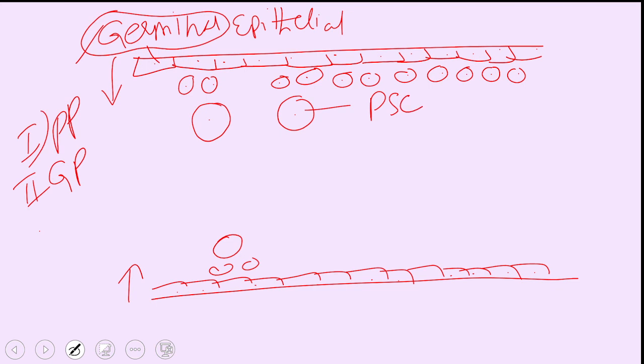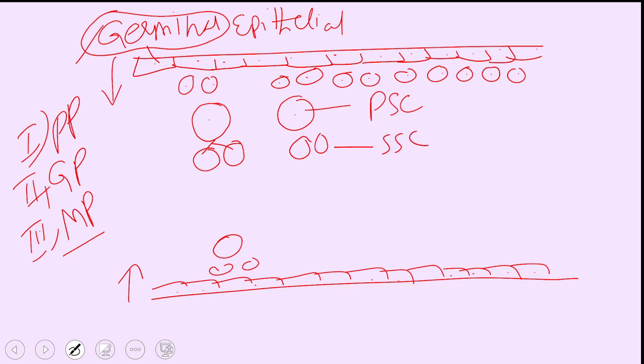Primary spermatocyte. And now it enters the third phase, that is maturation phase. In maturation phase, what happens? The primary spermatocyte undergoes meiotic division. The first division produces two cells, called secondary spermatocytes, which are half the size of the parent cell.